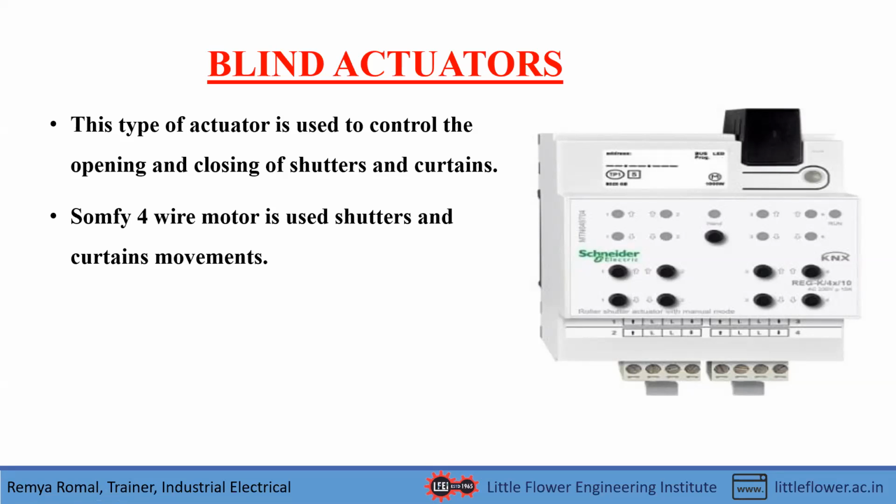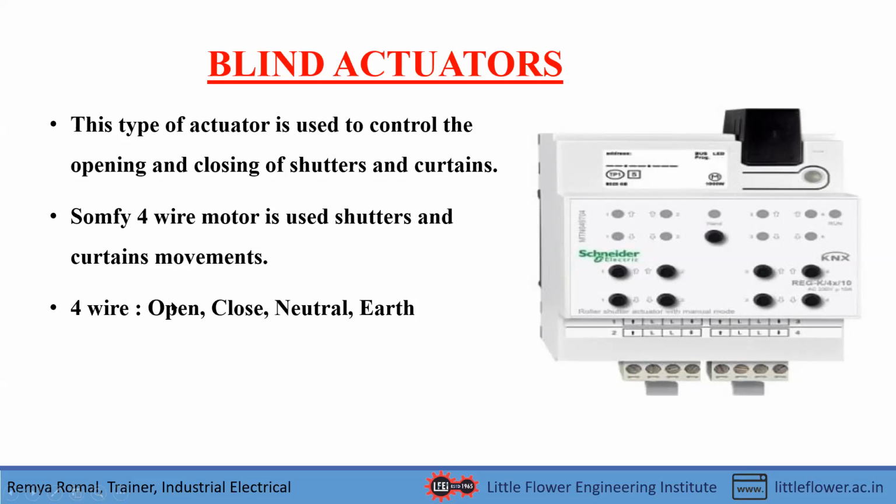For that, we have to place a 4-wire motor. That 4-wire motor for home automation applications is available from Somfy. A Somfy 4-wire motor can be placed on the curtains, and we can connect the terminals of the motor. That means the motor has 4 wires and 4 terminals: open, close, neutral, earth.